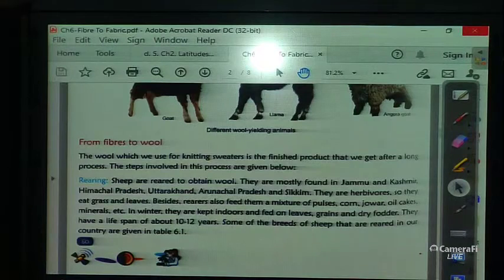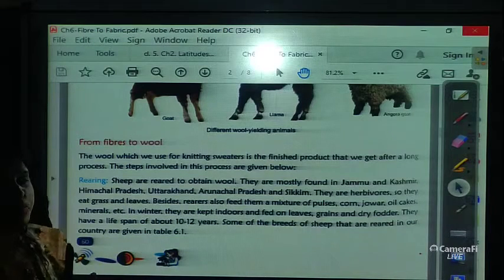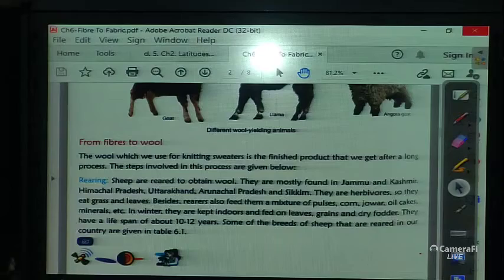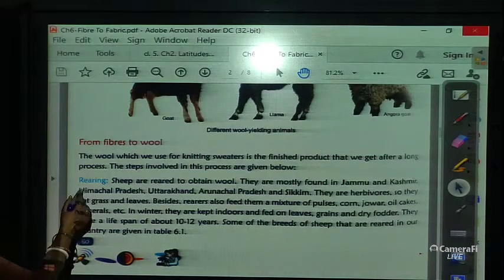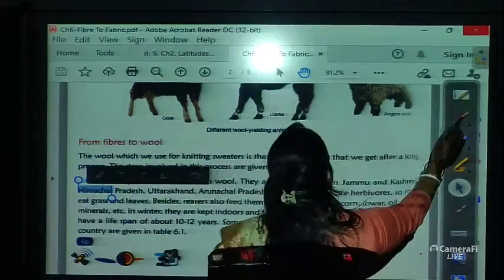Now, from fibers to wool. How do we make the wool from fibers? From the hair of those animals we make the wool. The wool which we use for knitting sweaters is a finished product that we get after a long process. The steps involved in this process are given below. The first is rearing. What is rearing?